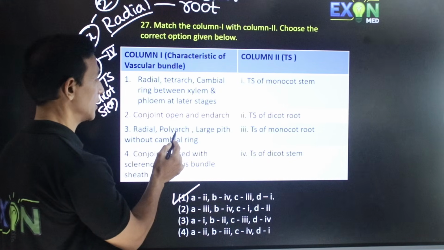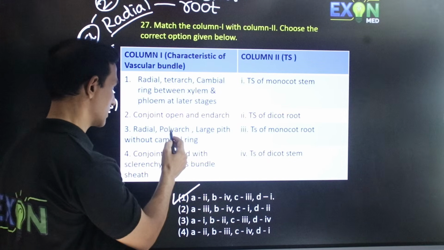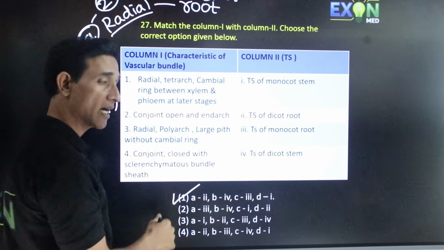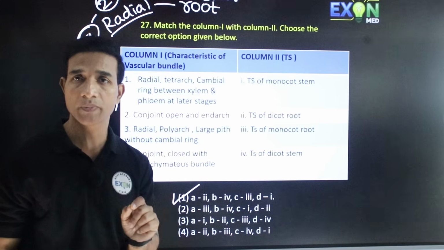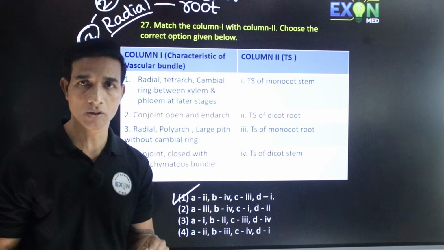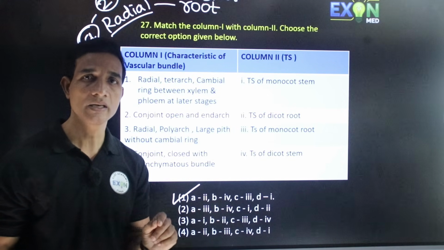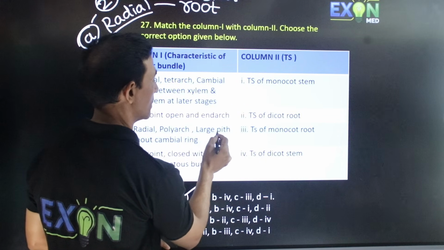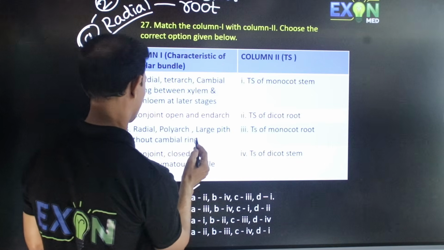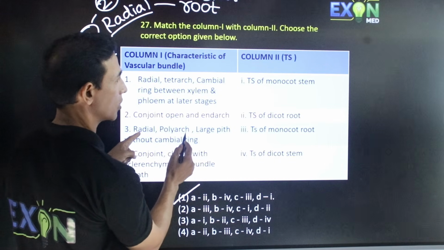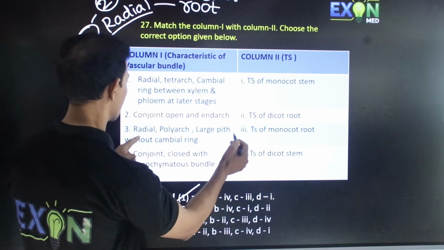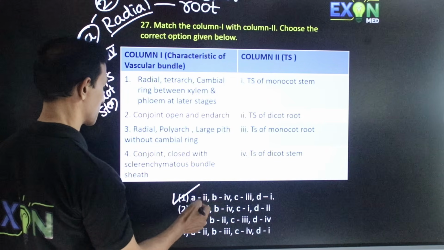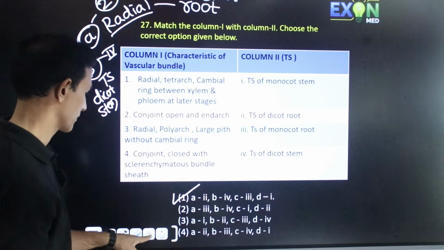For the others, radial polyarch means many xylem and phloem, large pith without cambial ring. So here polyarch and tetrarch. Tetrarch is present only in dicot root and polyarch is present in monocot root. So the third one is radial polyarch, that is monocot root. This is correct, the third one. So C is the third one and D is 1. Hence the correct option is A.